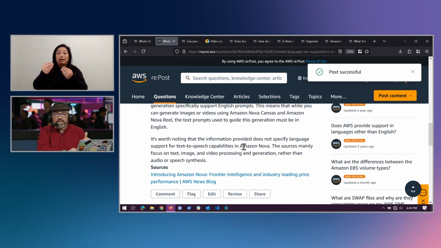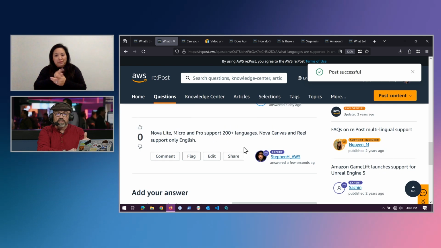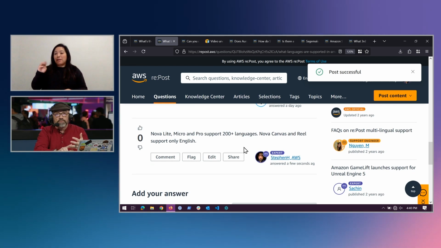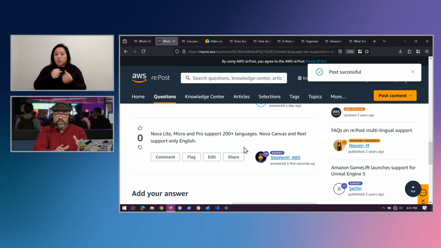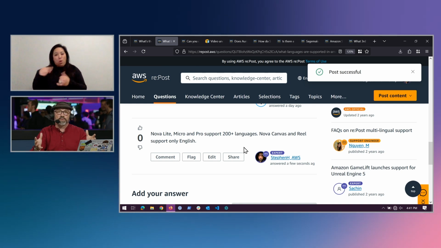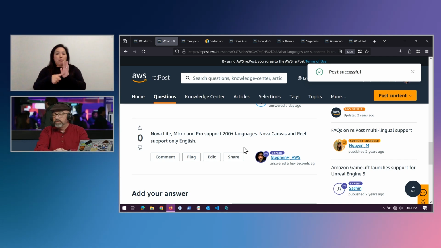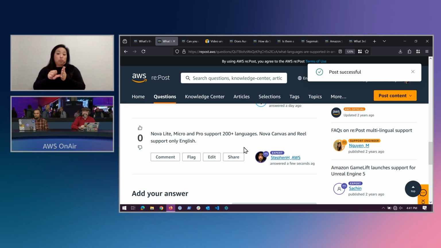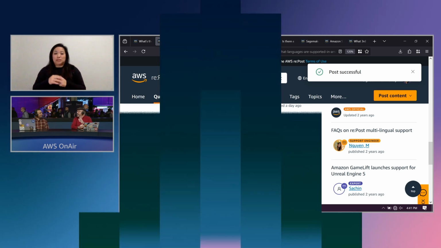One of the things I wanted to call out here was just to clarify, the Nova Lite, Micro, and Pro models support 200 languages. The Nova Canvas and Reel only support English today. So there is a bit of a distinction across our models, but overall, really great support. That's pretty impressive, right? 200 languages. Yeah, because I know one. There are 199 more I don't know.